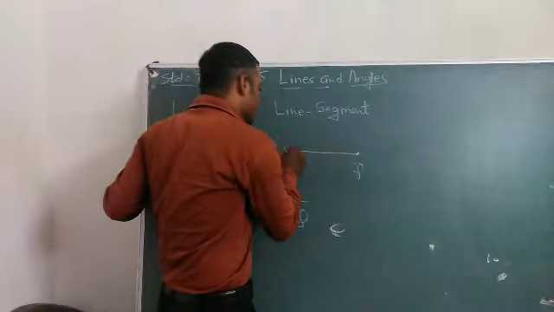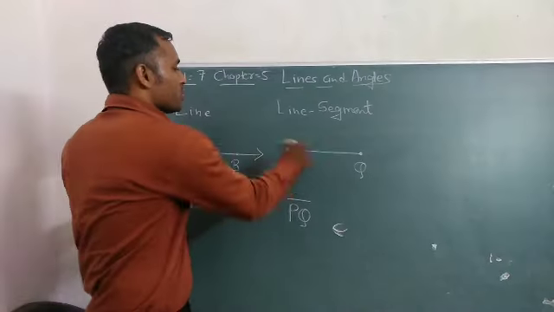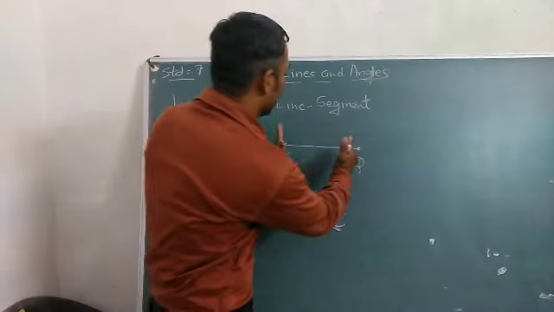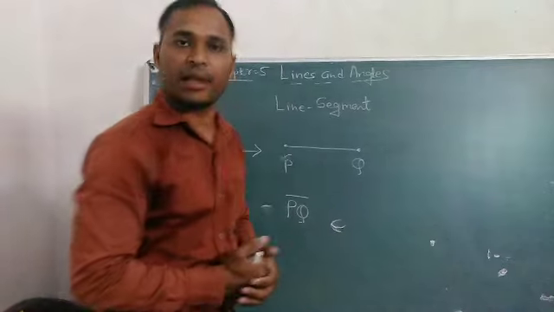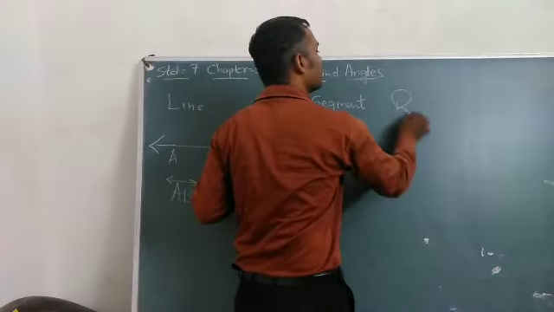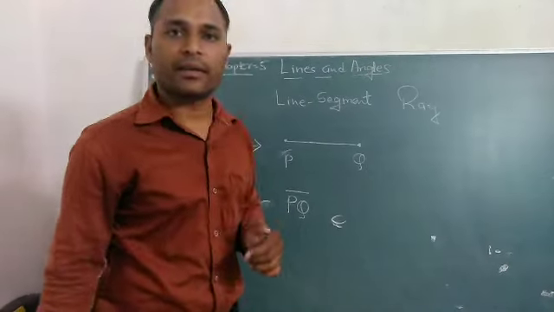It ends at P and Q. It does not move infinitely. It stops here. PQ. Clear? Next thing is ray.